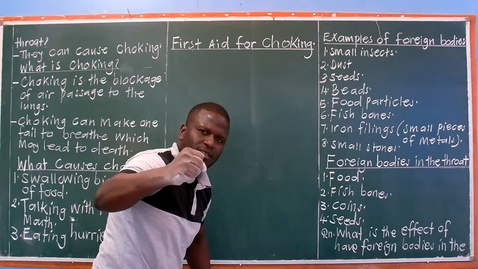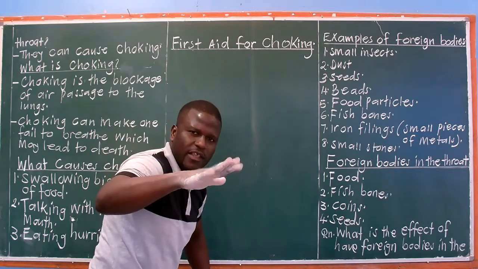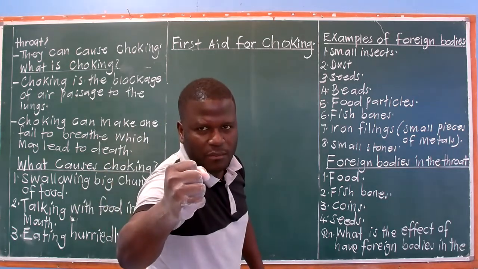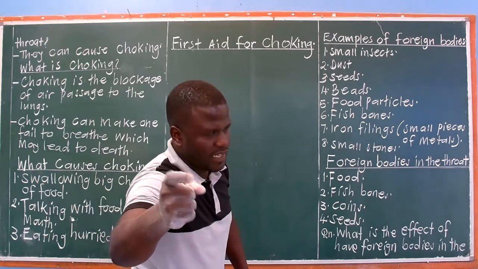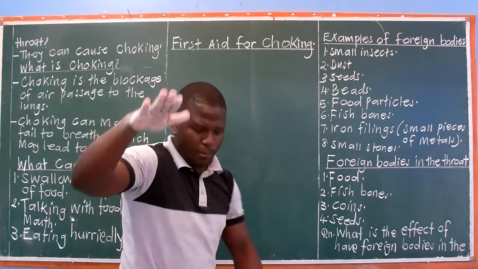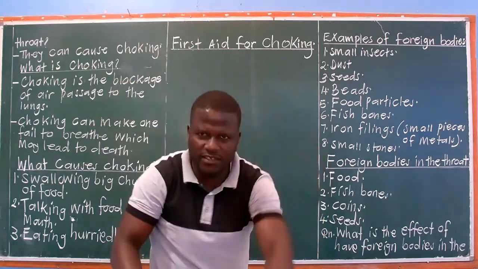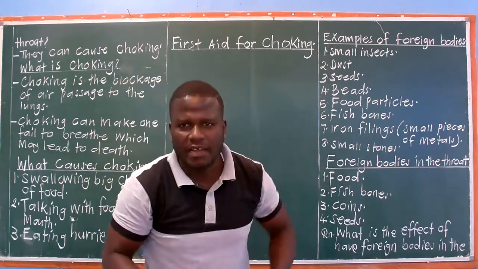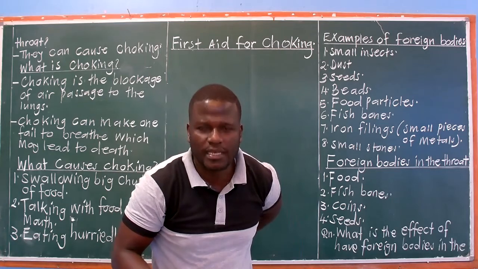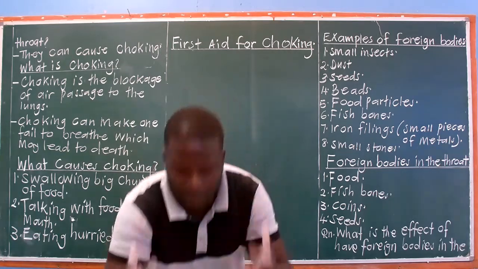Not fist blows like this. If you make a fist, you'll break somebody's backbone, which is dangerous. So use this, sharp blows. You slap them on his or her back, and that one will create pressure, and the food that's in the throat will come out.